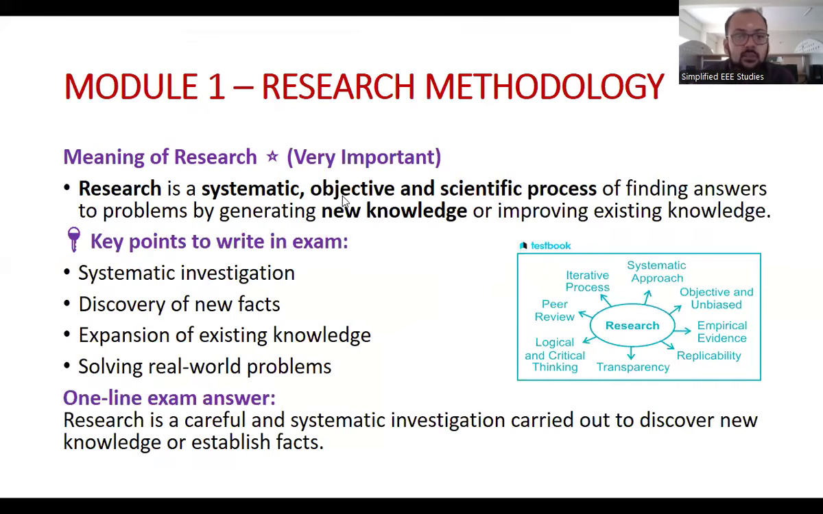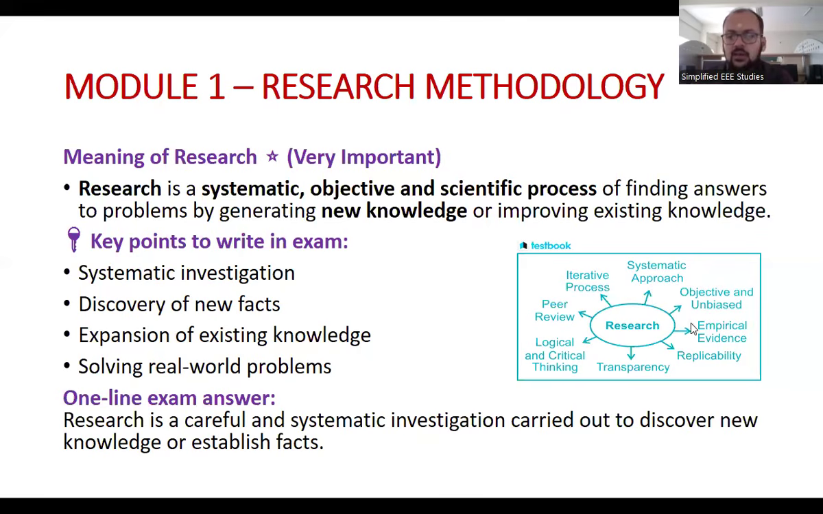Research is a systematic, objective and scientific process of finding answers to the problems by generating new knowledge or improving the existing knowledge. That is a definition. What are the key points to be written in the examination? Systematic investigation, discovery of new facts, expansion of existing knowledge, solving the real world problem. Like in a one word answer, I can suggest you like research is a careful and systematic investigation carried out to discover new knowledge or established facts.